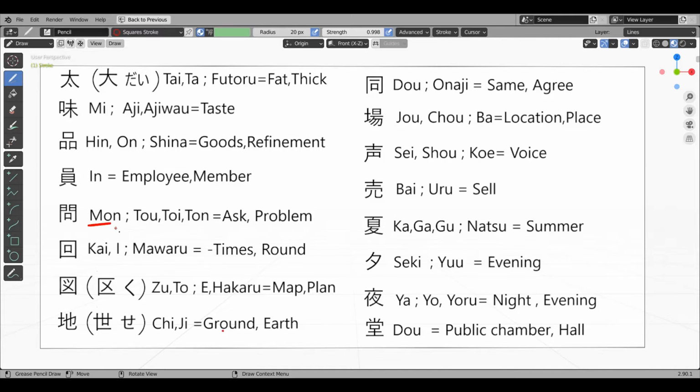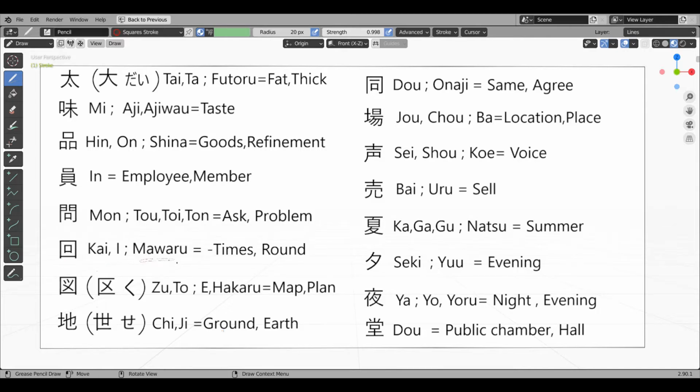Mon kanji. We have already seen the gate kanji and sun within the gap between gates, which means gap or interval kanji. And ear kanji between the gate radical, which means hear, kiku. This is one more kanji with gate radical. Here there is mouth radical between the gates. So this kanji focuses on mouth. And the meaning of this kanji is ask. So it also means problem. Most common word having this kanji is shitsumon, which means question.